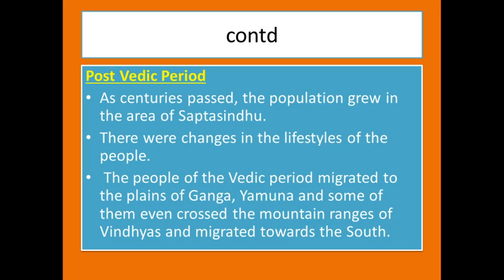Here we come to know that from the pre-Vedic age to the post-Vedic age, centuries passed, the population grew in the area of Sapta Sindhu, and their lifestyle also changed a lot. The people of the Vedic period migrated to the plains of Ganga and Yamuna, and some of them even crossed the Vindhya mountains and migrated towards the south.